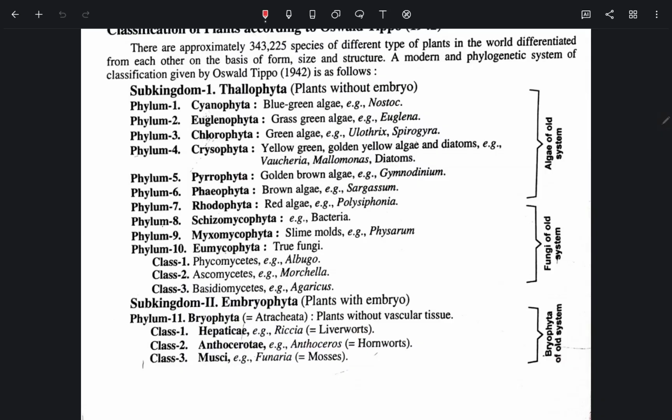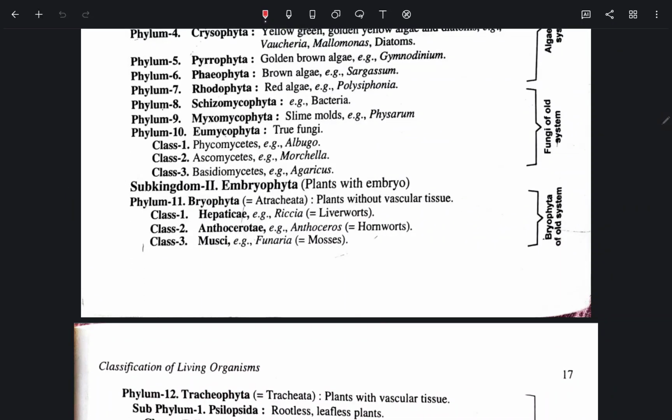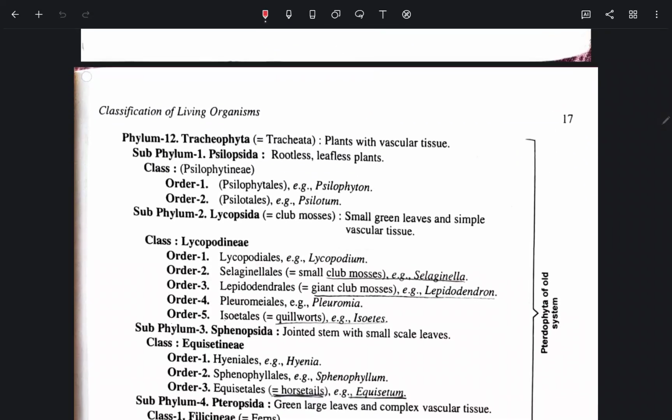Subkingdom Embryophyta, plants with embryo. Bryophyta, phylum 11. Plants without vascular tissue. Class 1 Hepaticae, Riccia, liverwort. Class 2 Anthocerotae, Anthoceros, hornwort. Class 3 Musci, Funaria, mosses.